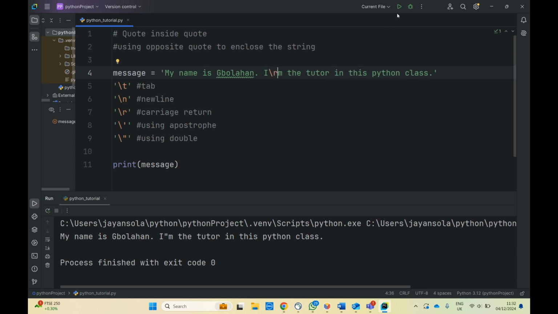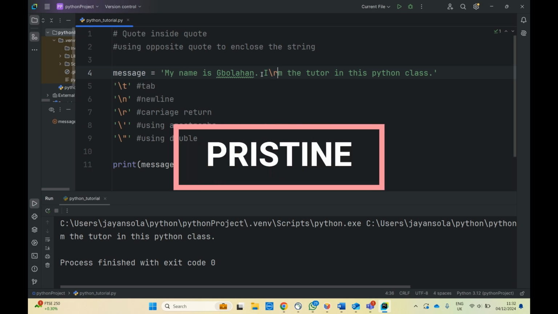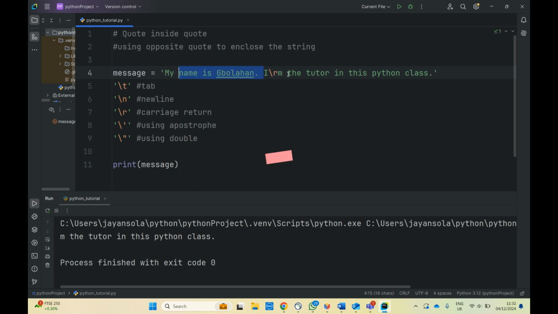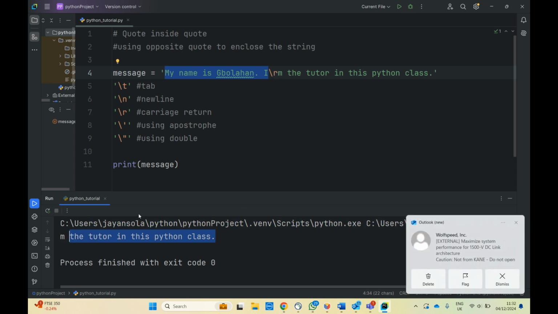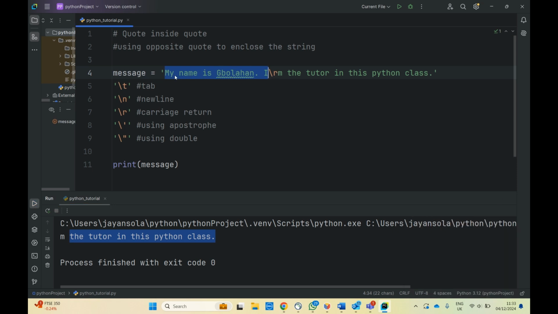And r. Let's see what r does. So what it does is it removes everything from there to there and wherever. Yeah, so this is what it has done. It printed "my name is Bolan" up to "I am" on the same line, and the cursor has gone back to the same line to overwrite the thing it printed first. My name is Bolan, full stop, "I am", and it's now overwritten by "the tutor". Does that make sense?